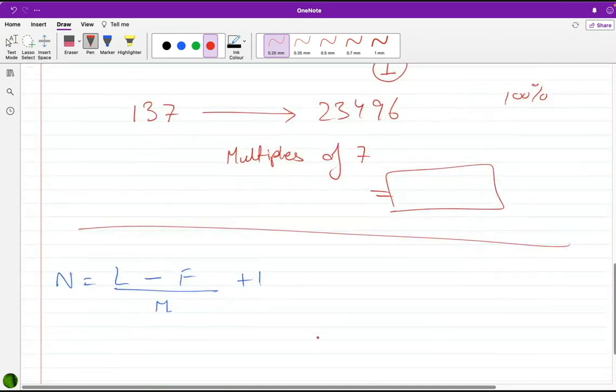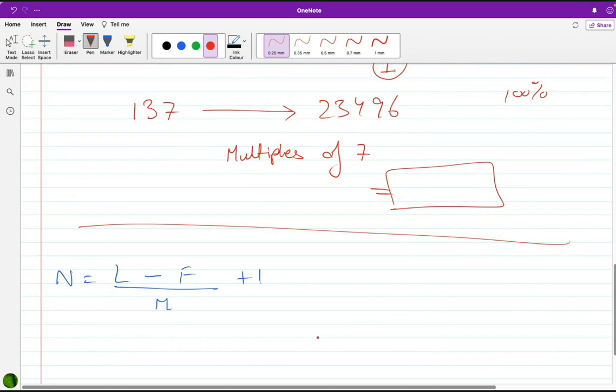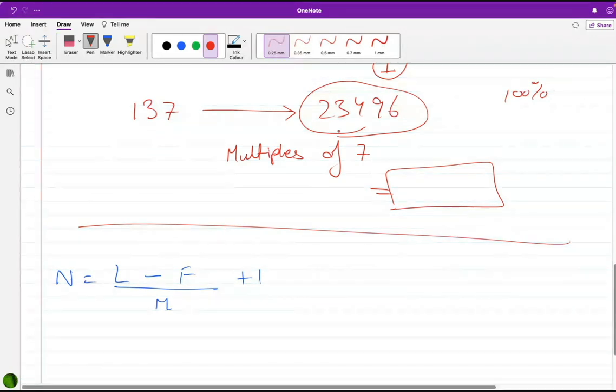Now this time, the examiner says 137 and 23496. Now what am I going to do? I'm thinking about this number. I'm punching the exact number in the calculator, 23496, dividing it by 7. If you could do it with me as well in parallel. I divided it by 7, but that's a fraction. Now that 496 is already out of range, to be within range I'm trying 495, again a fraction. 494, again a fraction. 493, again a fraction. 492. I got a perfect answer.